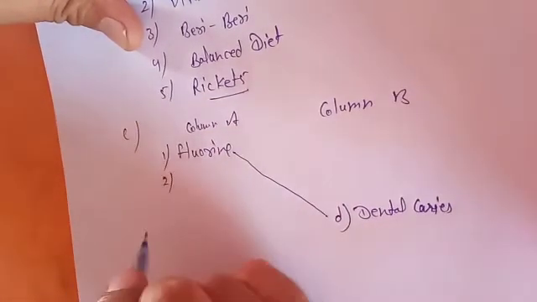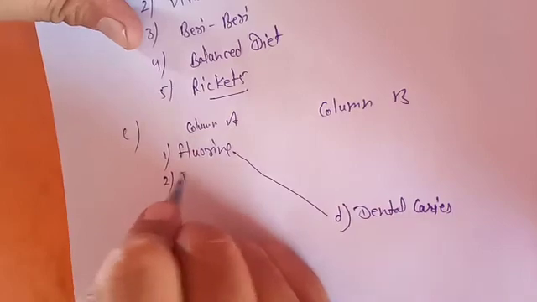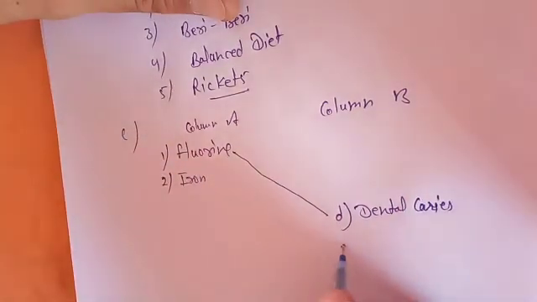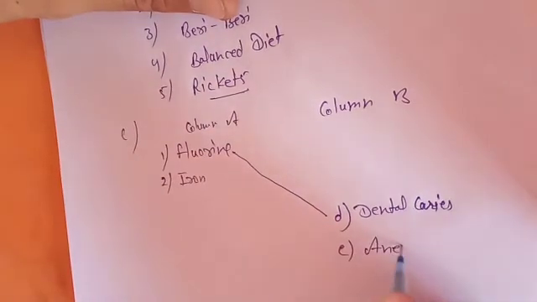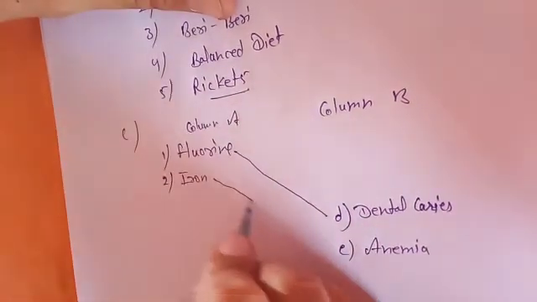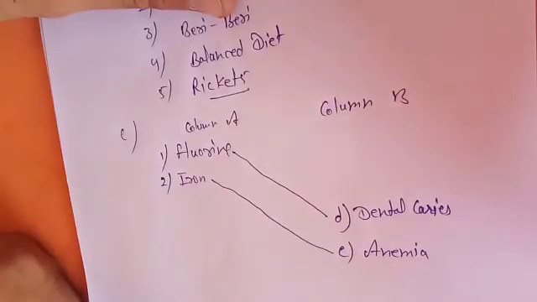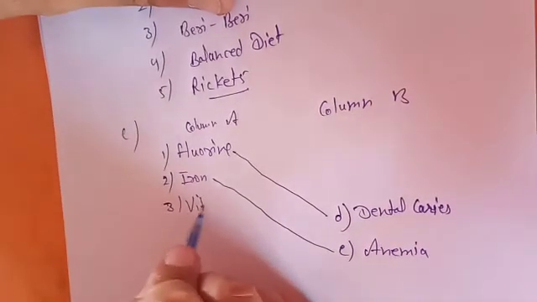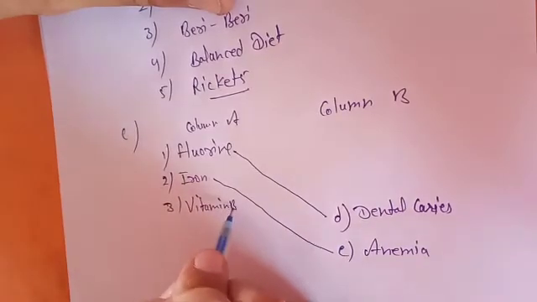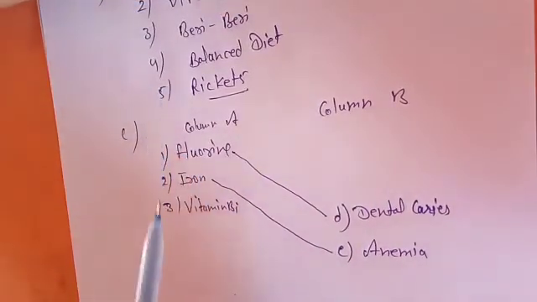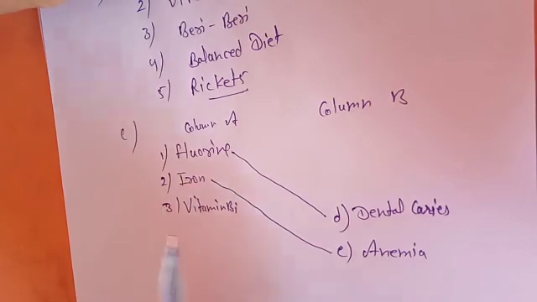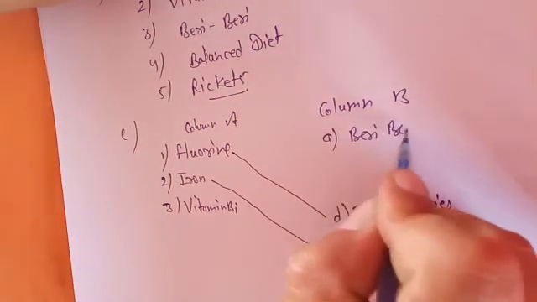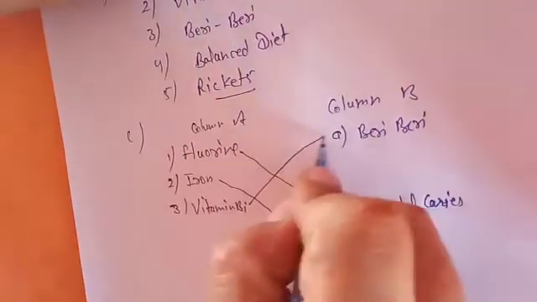Now the second one, iron. Iron will lead to anemia. Yes, so just below it, anemia. E is the option which you will add to the second. Now the third is vitamin B1. You already studied in the blanks that B1 leads to the deficiency of beriberi. That is your A option. So beriberi, you will match the third one to A.